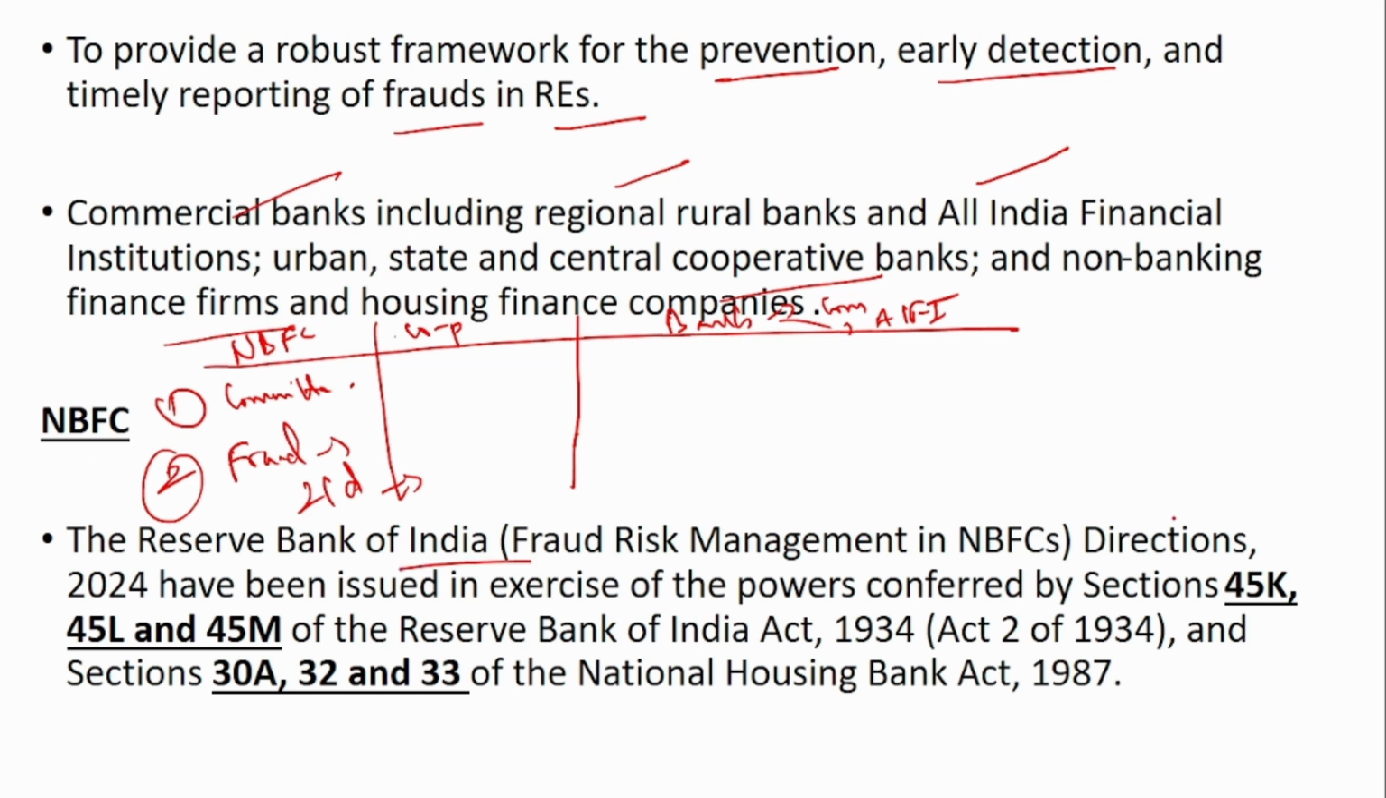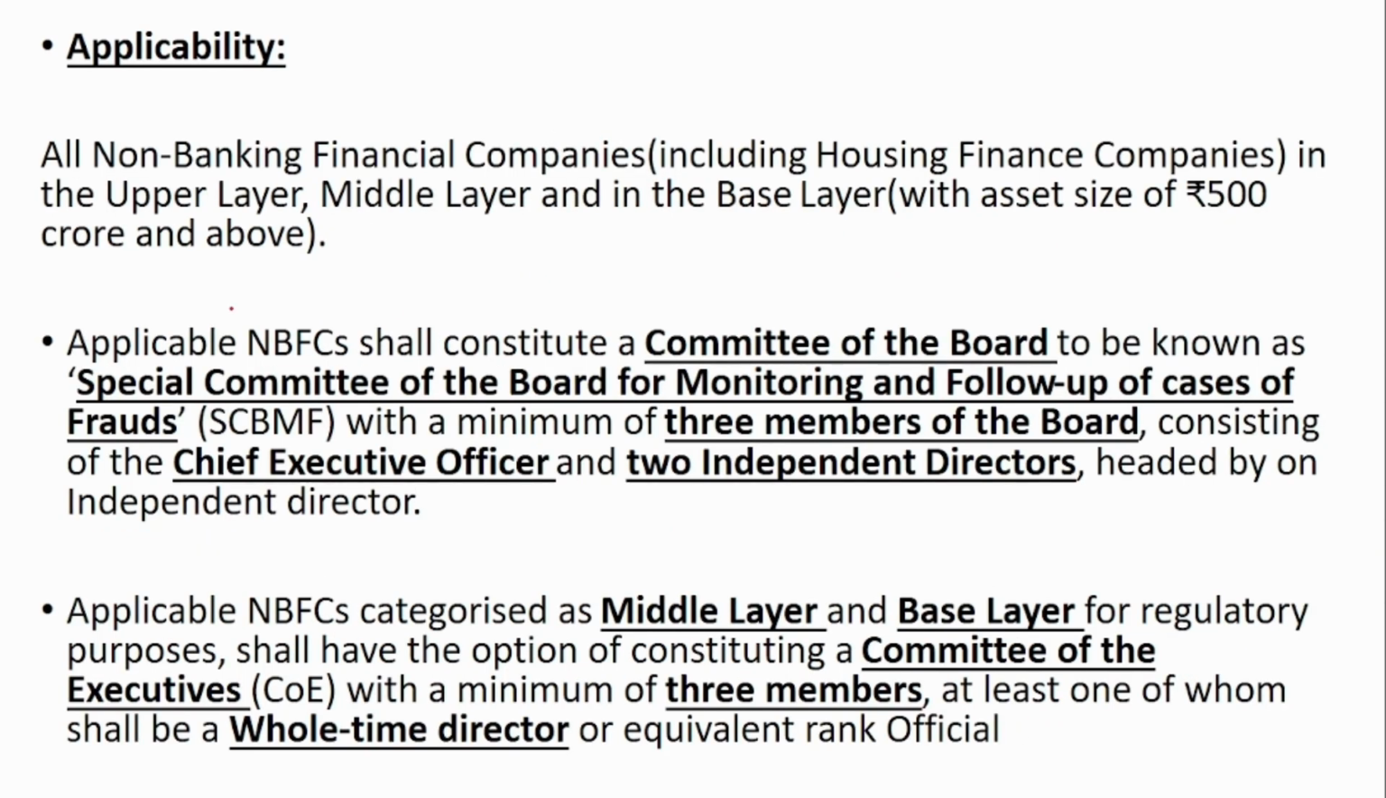The Reserve Bank of India directions have been issued under sections 45K, 45L and 45M of the Reserve Bank of India Act 1934 and sections 30A, 32 and 33 of the National Housing Bank Act of 1987. Here it includes all NBFCs, including housing finance companies, in the upper layer, middle layer and the base layer having an asset size of 500 crores. So not all NBFCs in the base layer are included. Only the NBFCs having an asset size of more than 500 crores are included in this direction.